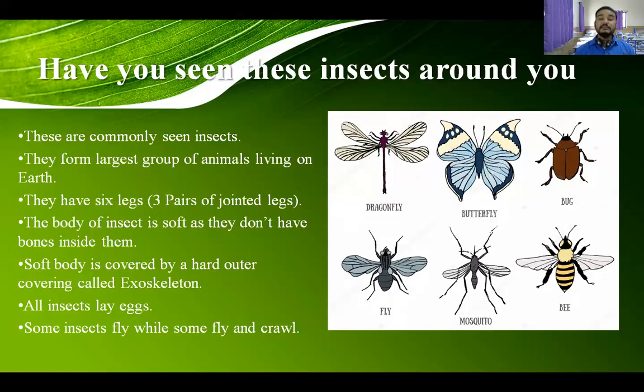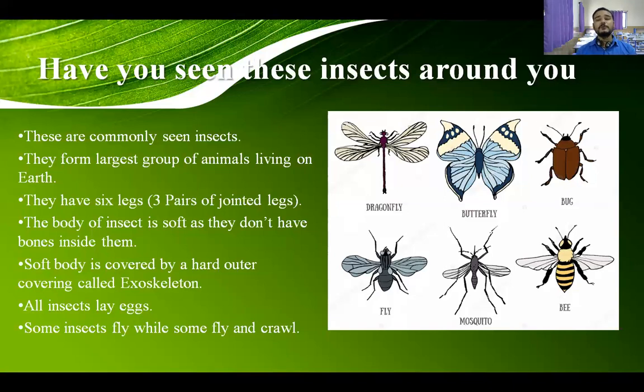Now, all other animals like cows, they directly give birth to their child. They directly give birth to newborn babies. But these insects lay eggs. Like birds lay eggs, these insects also lay eggs. Some insects can fly, some insects can crawl, and some may crawl and fly also.